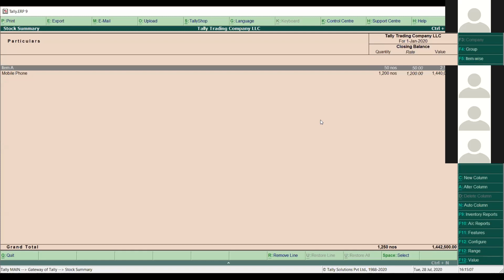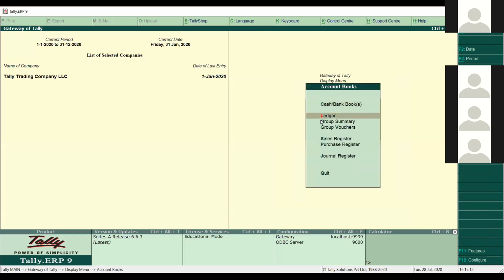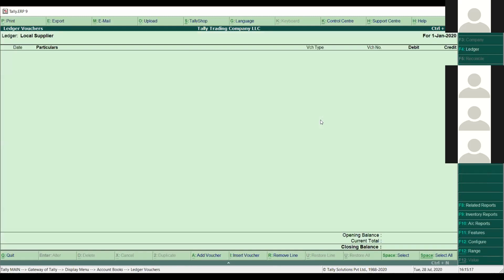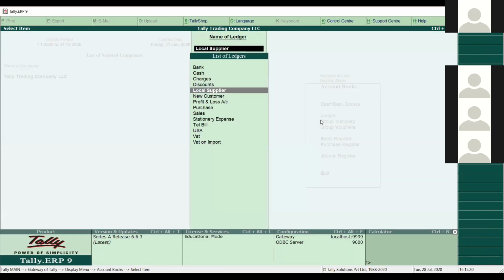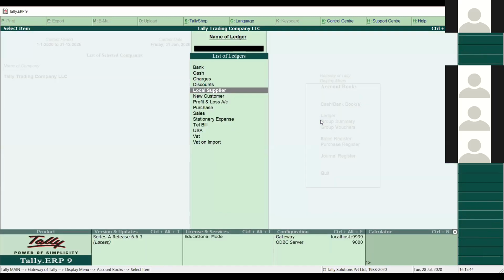If I go back to my account ledger for my supplier, I'll go to display, account books, ledger. The ledger name was local supplier. You can see there's no impact on accounting, because we have not raised any accounting invoice yet. Purchase invoice and sales invoice are accounting invoices. They hit our accounting and inventory both. So when I convert my goods receipt note to my purchase voucher, I will see the accounting effect here also. So I'll press escape, escape, escape.